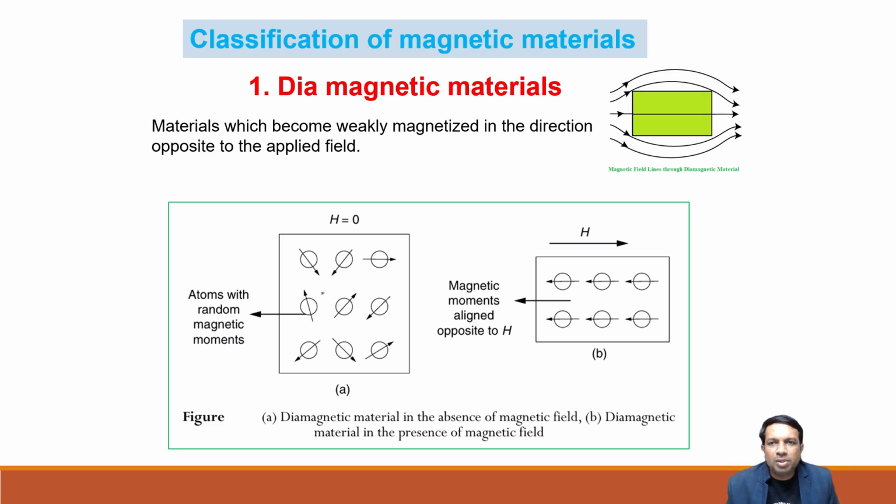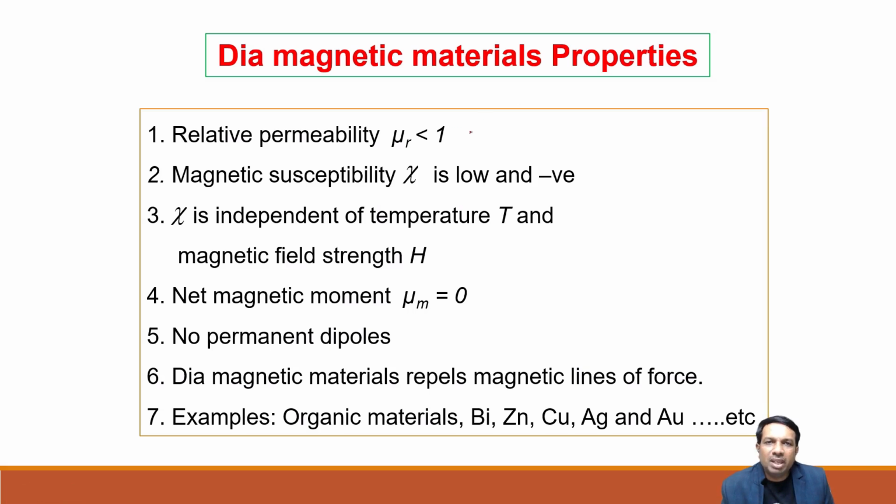Generally these magnetic moments won't exist, or if we apply a magnetic field, they may slowly arise, weakly magnetized, and whenever we apply the magnetic field, these magnetic moments align opposite to the direction of the field. That type of material is called diamagnetic material.